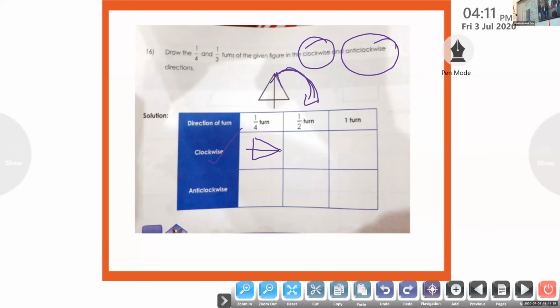Okay, Amanat, after half turn, after 1 by 2 turn, how is the picture? Downward. Yes, ma'am. After 1 by 4 turn, it will be pointing to the side. Again, one more, it will be pointing down. Okay, so we can draw.